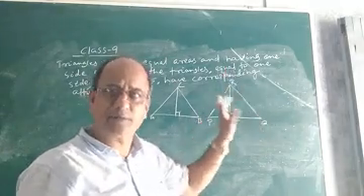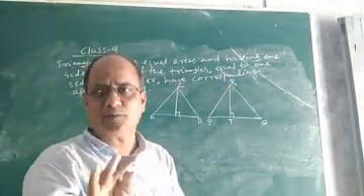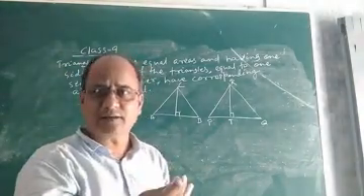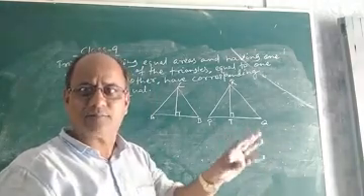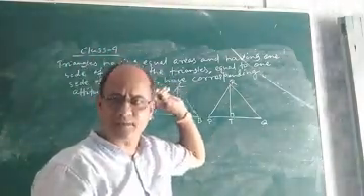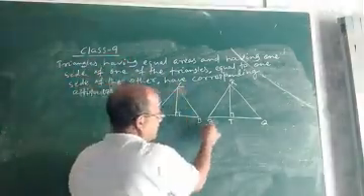What is the meaning of this statement? We have to understand, because if we do not understand the statement, how can we prove? It is not possible to prove some geometrical truth if we do not understand its meaning. So let us understand the meaning first, then the proof. The meaning of the statement is, suppose you are given two triangles, say ABC and say PQR.